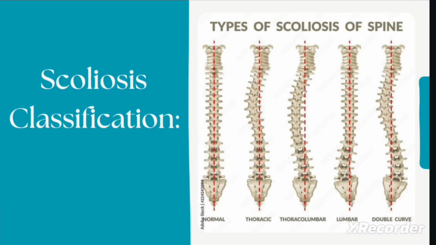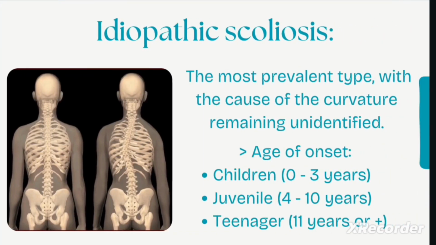Types of scoliosis. Scoliosis is classified based on its origin, meaning the cause of the abnormal spinal curvature. This classification is essential for diagnosis and determining the most appropriate treatment. The main types include idiopathic scoliosis. This is the most common type, accounting for about 80% of cases. The term idiopathic means that the cause is unknown. It is further classified by the age of onset.